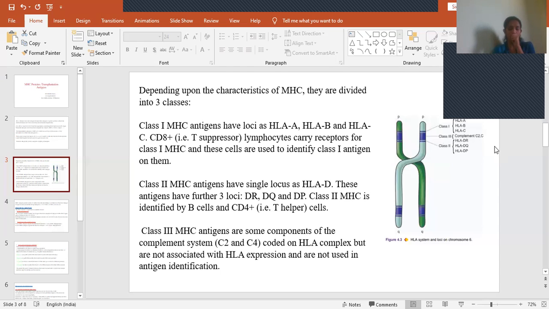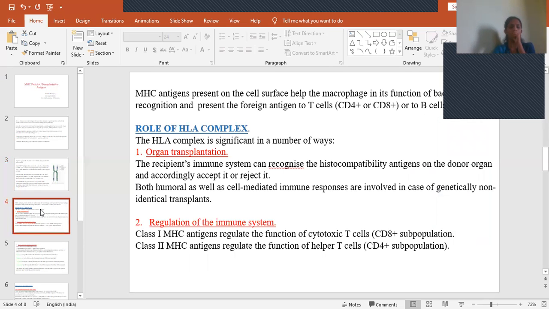Every person will have different MHC antigens. Depending on these MHC antigens, if they are compatible with the other person's chromosome complexes, then only they will be compatible. If they are different, then they will not have any compatibility, and that will be rejected. And then MHC antigens are present on the cell surface; as I said, these are present on chromosome 6.